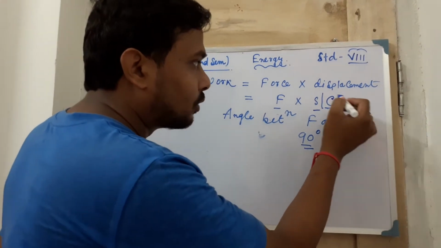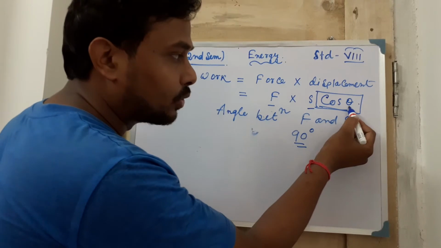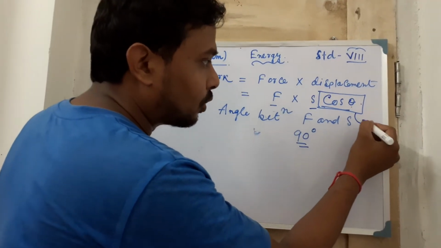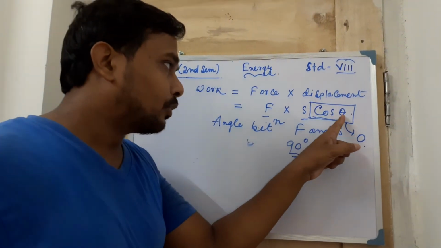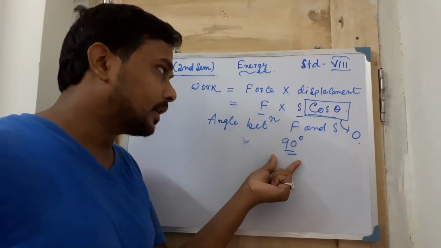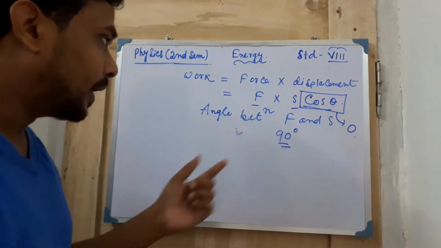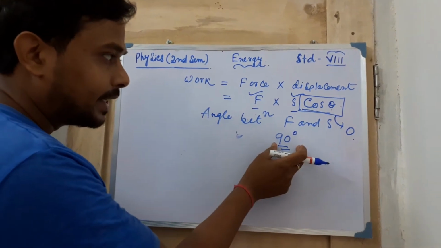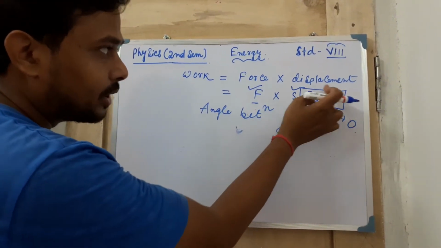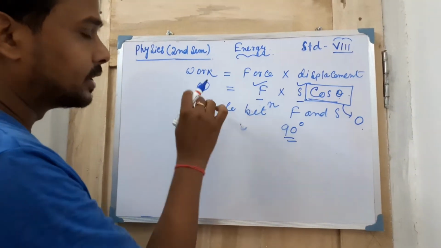But when you calculate this whole thing by putting theta equal to 90 degree, then this whole term will come as 0. Again I am repeating, if you put theta equal to 90 degree here, then this whole quantity will be 0. So when the angle between force and displacement is 90 degree, this whole quantity will be 0, then this total thing will be 0. That means total work done is equal to 0.